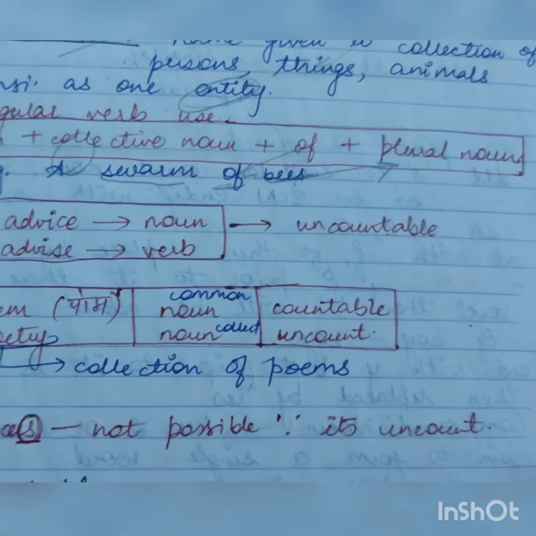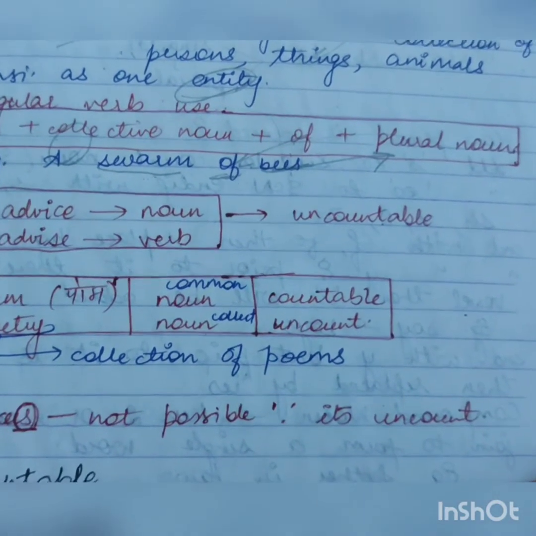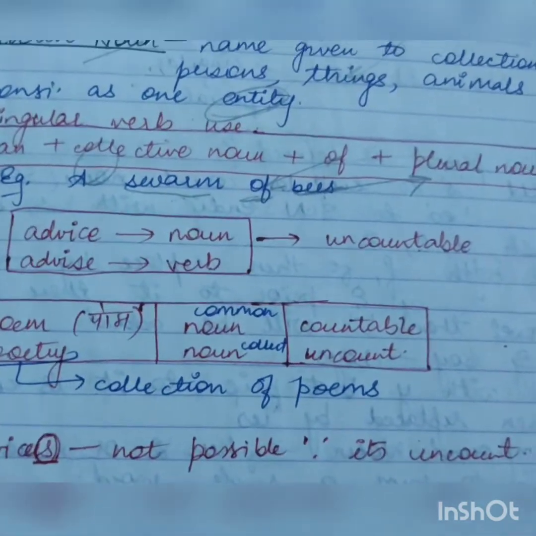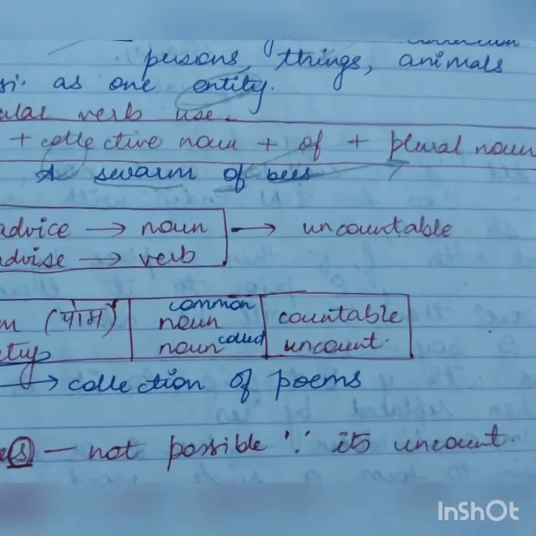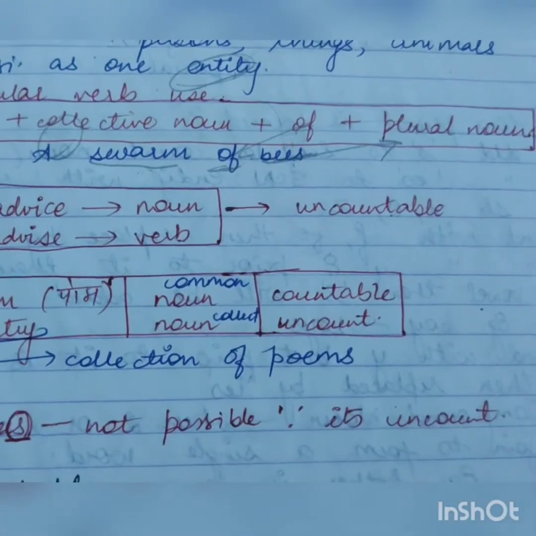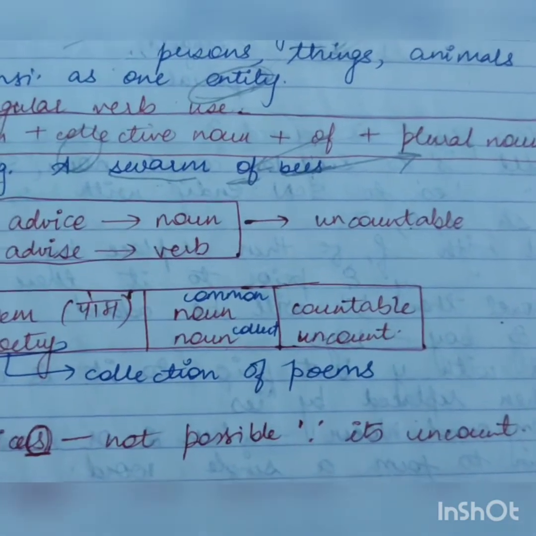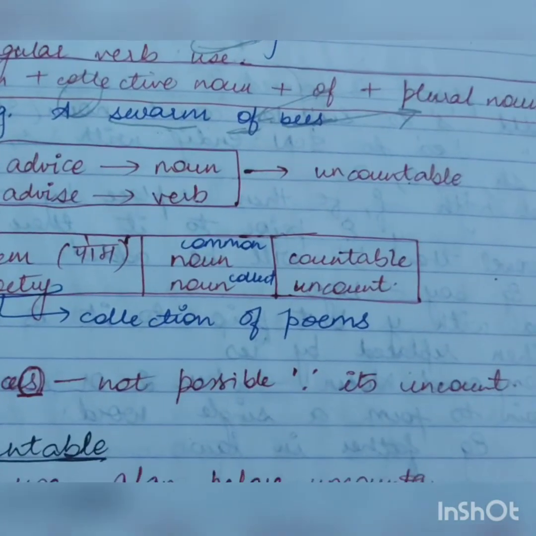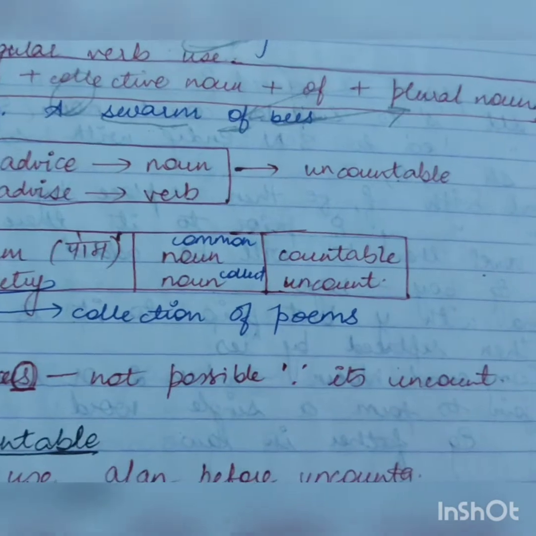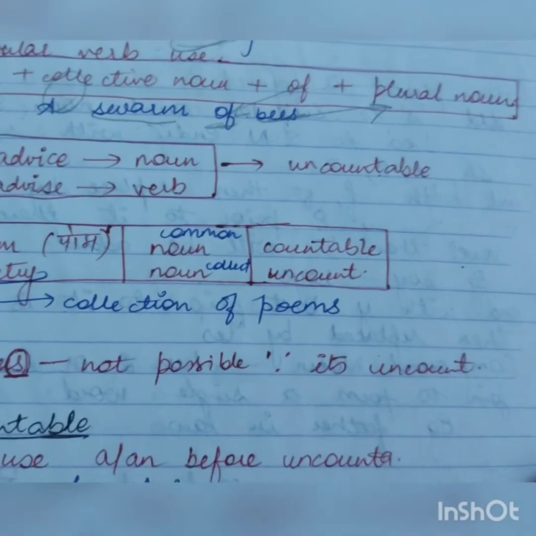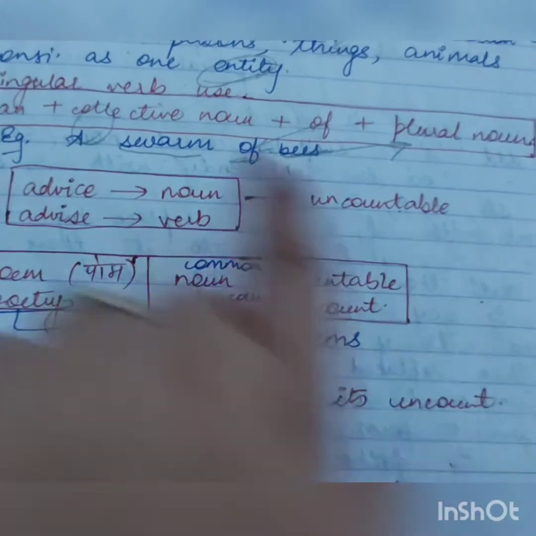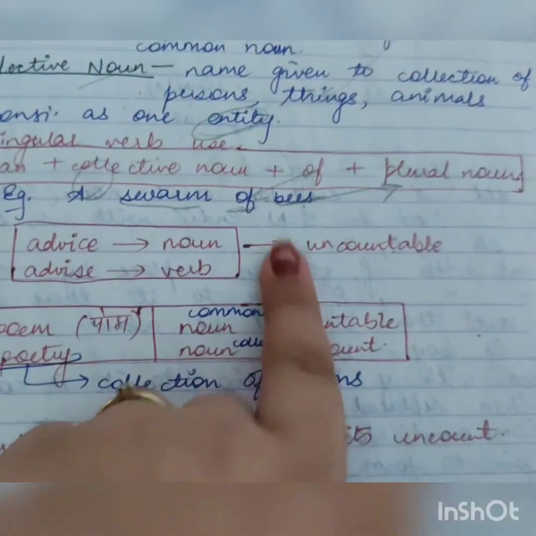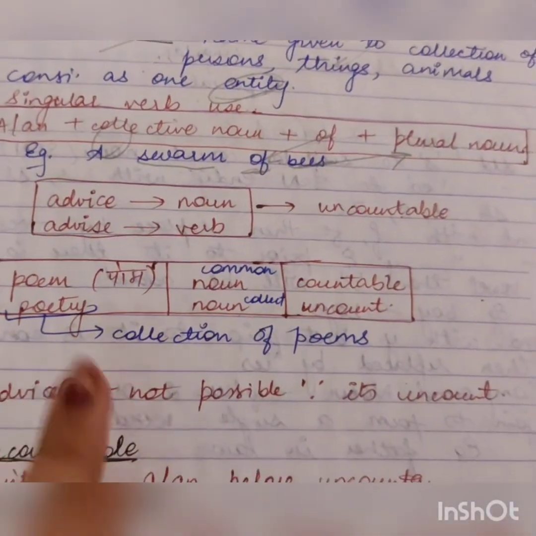And if it's a collection of something, that means it will be a collective noun, right? And this is uncountable. So remember this thing: poem is a common noun which can be counted, which is a countable noun, and poetry is a collective noun, that is the name given to a collection of poems, and it is uncountable. Okay, now advices, you can't form the plural form of an uncountable noun. Remember this thing, you can't form the plural of an uncountable noun. So advices you can't write, since advice and advise, both types, S or C, whatever, are uncountable. So you can't put an S and you can't pluralize it.